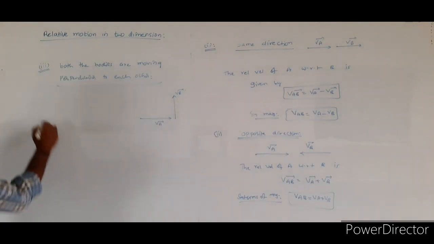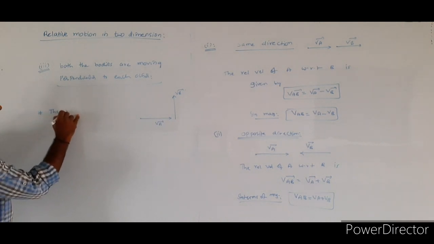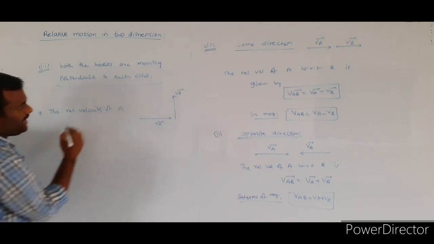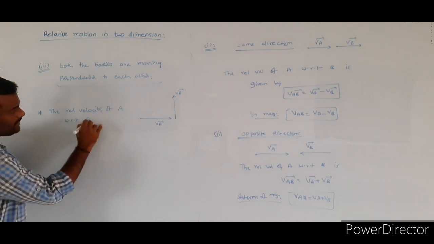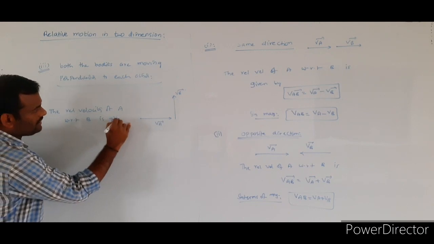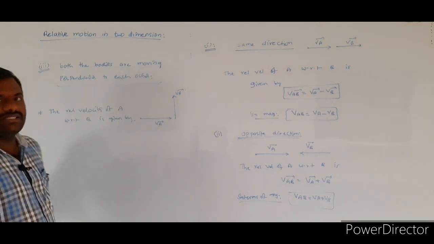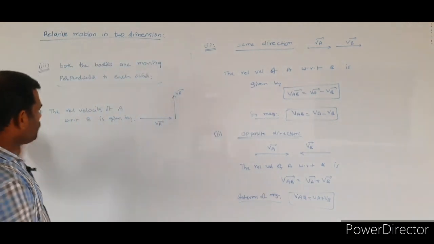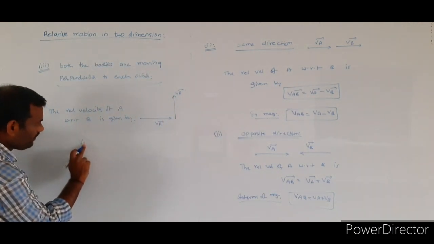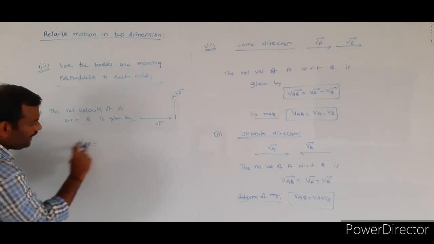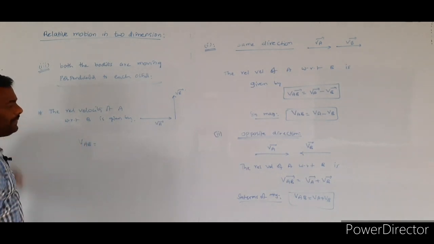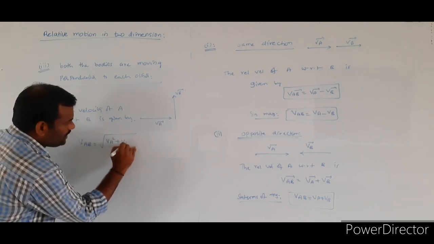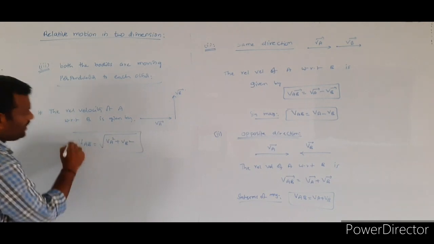In this case, the relative velocity of A with respect to B is given by VAB equal to the square root of VA square plus VB square.